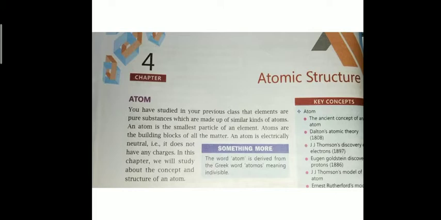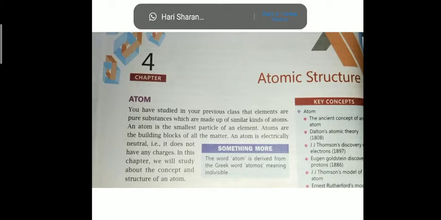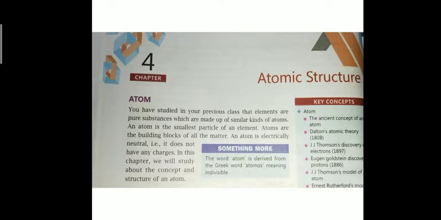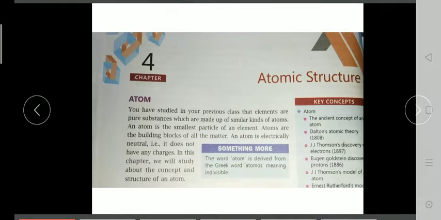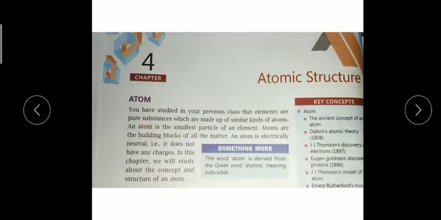So children, today I am going to start new chapter number 4, atomic structure. Children, you know that everything around us, whether it is a living thing or a non-living thing, is made up of atoms. Inside the cells also, every metabolism, everything is made up of elements only. So we can say that an atom is the smallest particle of an element, as you can see in the third line, and they are the building blocks of all the matter present around us.